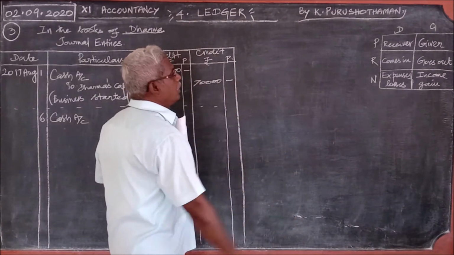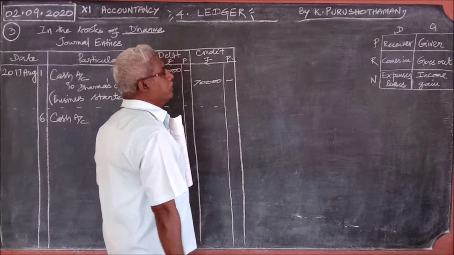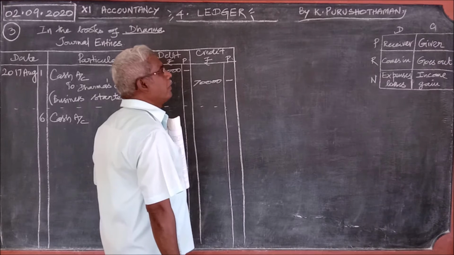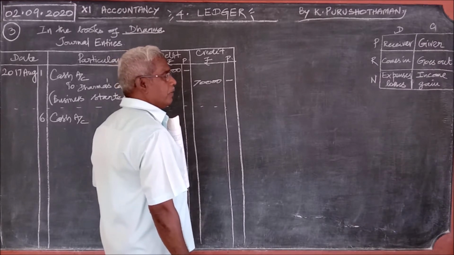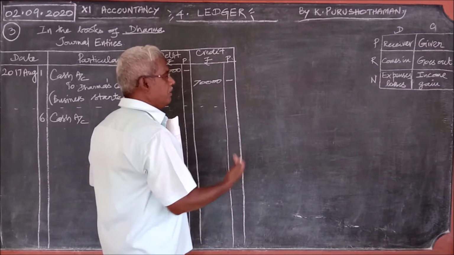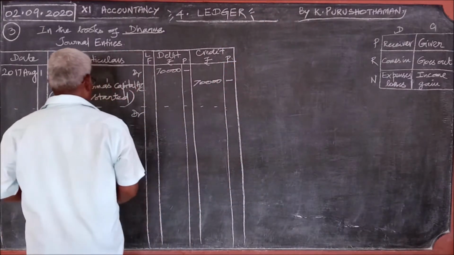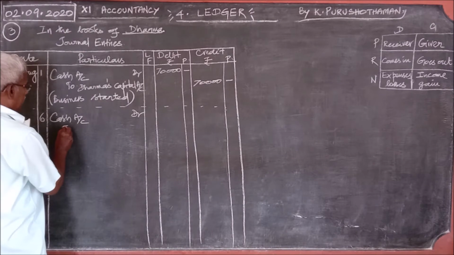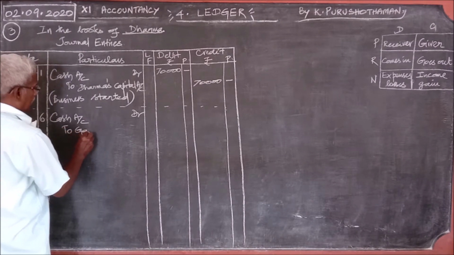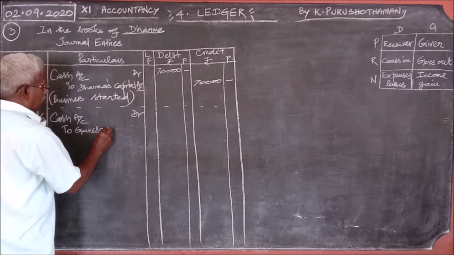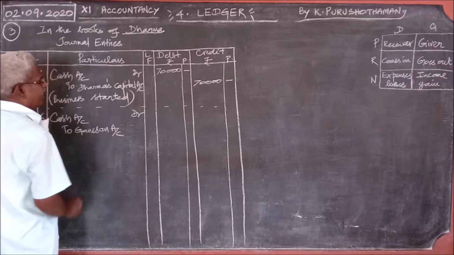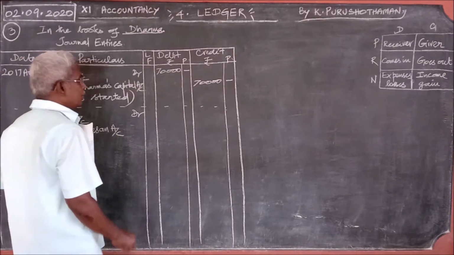Then go to the credit rule. Who is the giver? Cash received from Ganesan. Therefore, the business received cash from Ganesan, so Ganesan is the giver. So, cash account debit to Ganesan account.